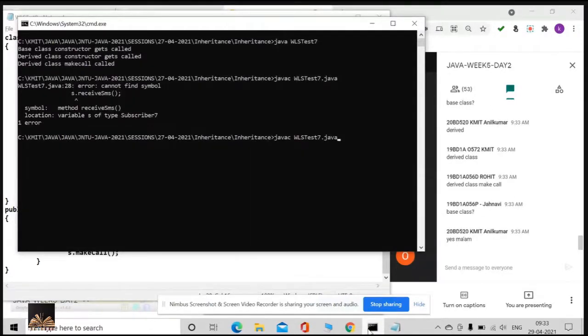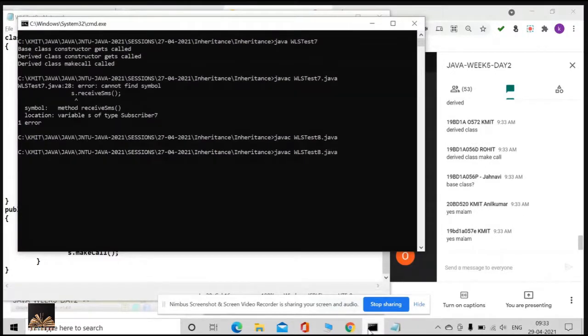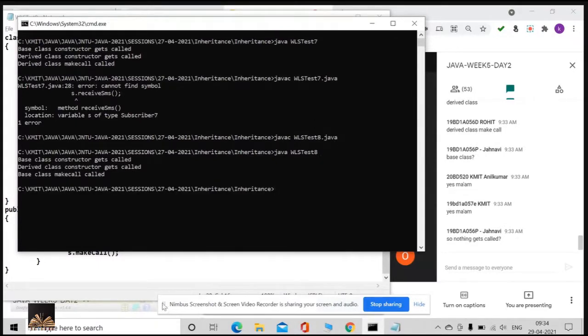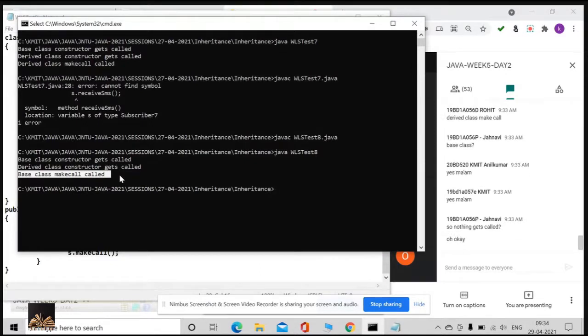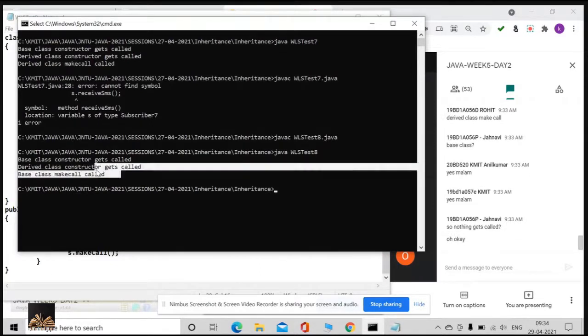Don't be in a hurry, you will see. Remember, both are static. Both the overridden methods are static. Of course, there is no error at compile time. Now the surprise is that the base class make call got called. Why did it get called? What exactly got called?